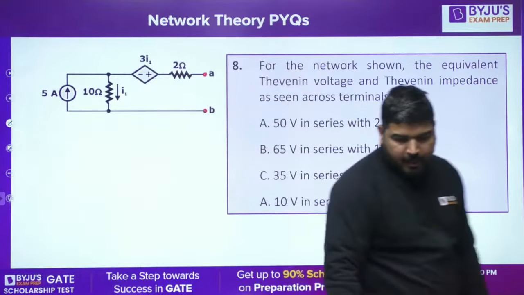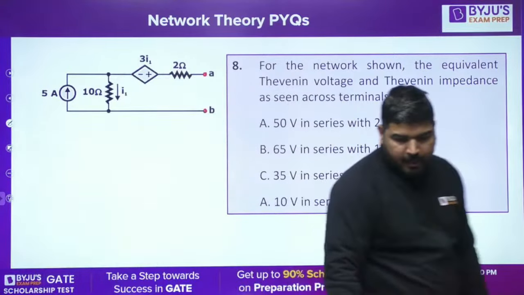Then I will not be able to eliminate all the options, because 2 options have the same Thevenin resistance. Is it fine, guys? That's why I'll not waste my time in calculating Thevenin resistance. I'll put my energy in calculating Thevenin voltage, because Thevenin voltage is different in all the 4 options. So you have to play smart.